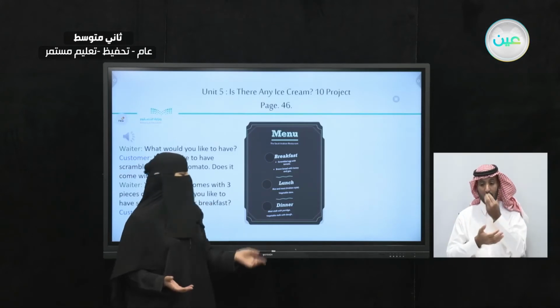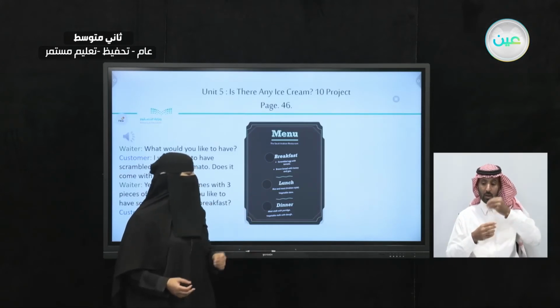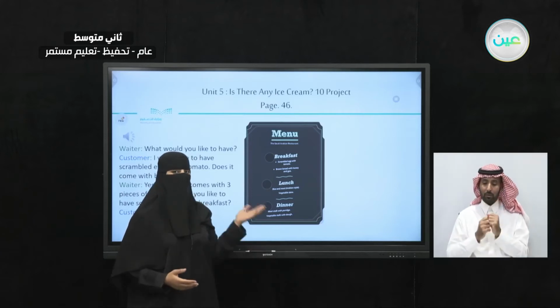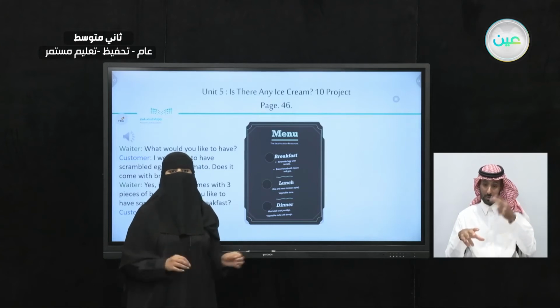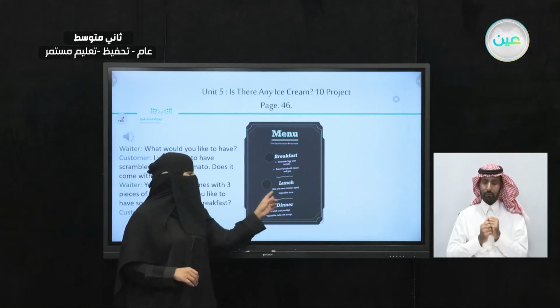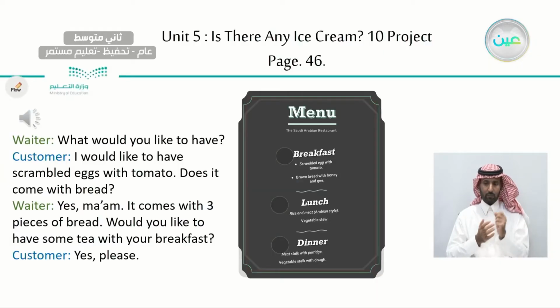Now, let's take a look at the options that you will have for lunch. What can you have for lunch? You can have rice and meat, Arabian style. This is ethnic food. It's not international. It is from a certain country. And the other option is vegetable stew. Vegetable stew is also another option for lunch. How about dinner? Let's take a look at the options here. Meat stock with porridge, and you can have vegetable stock with dough. So all of these are options for breakfast, lunch, and dinner.